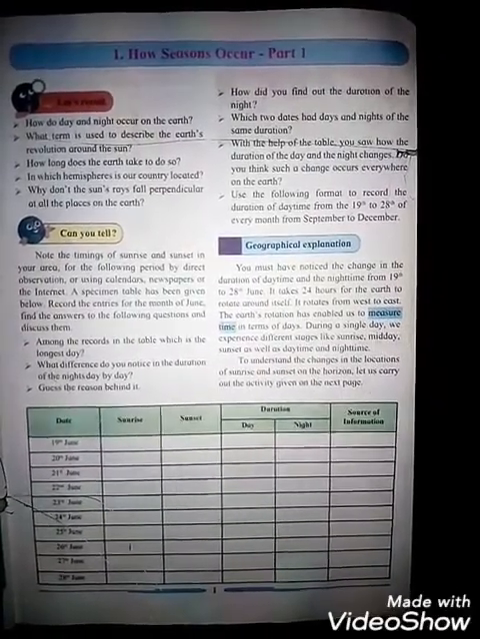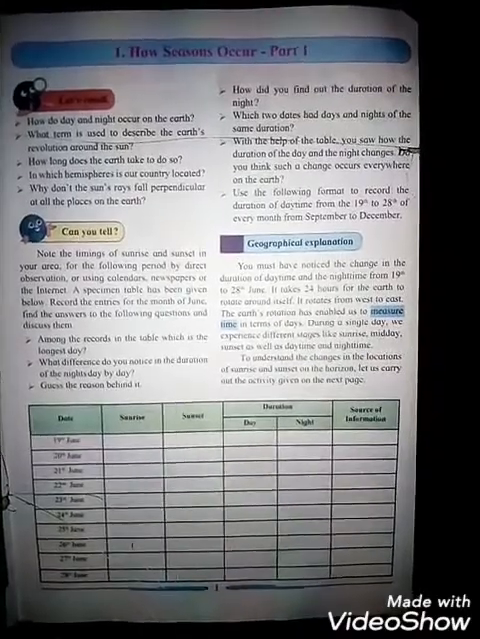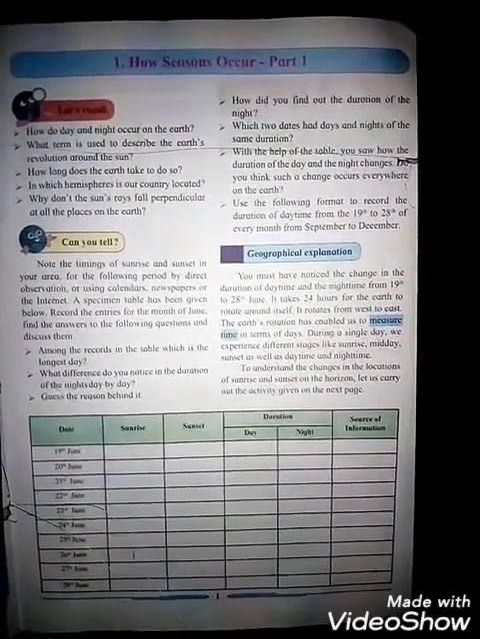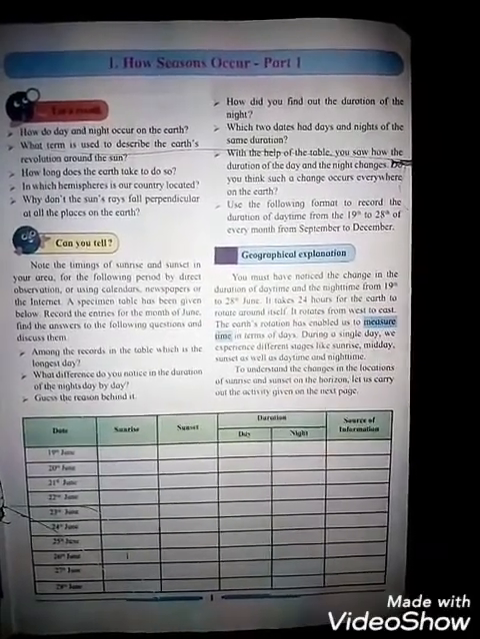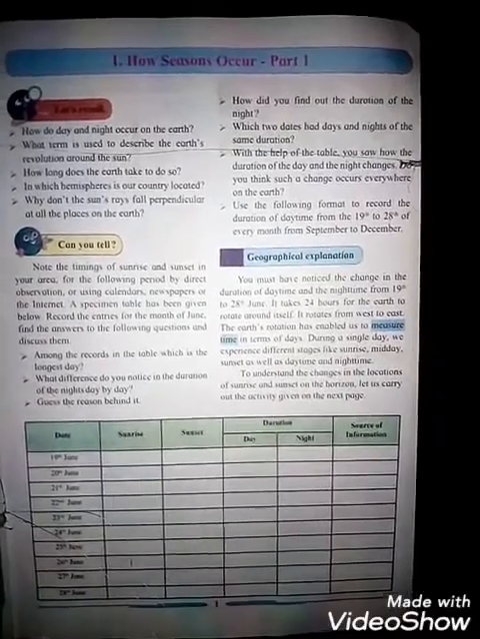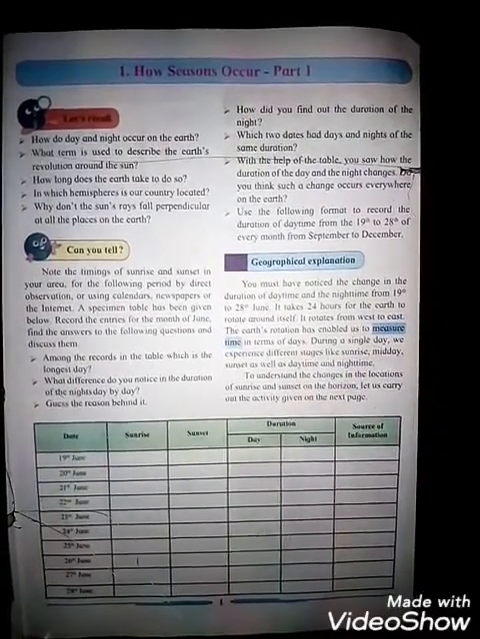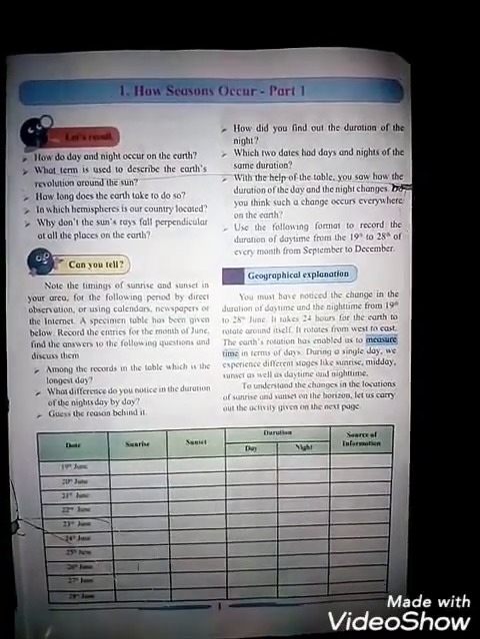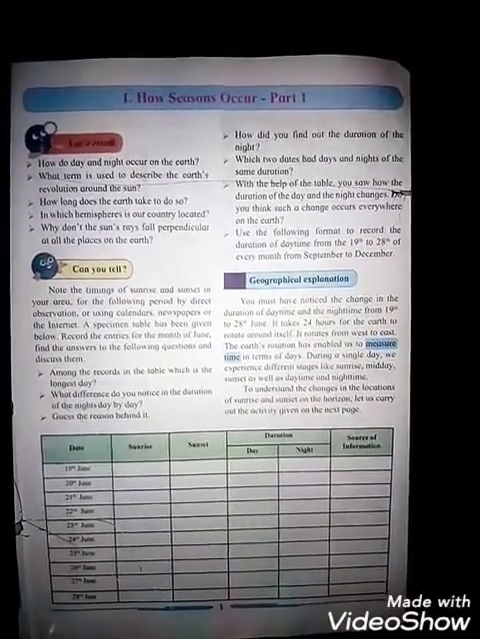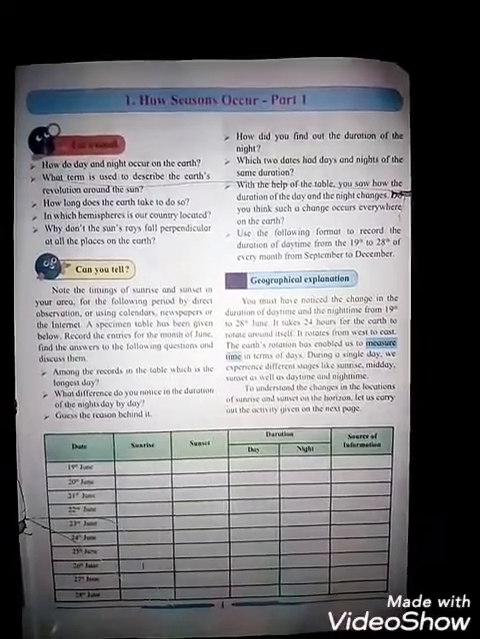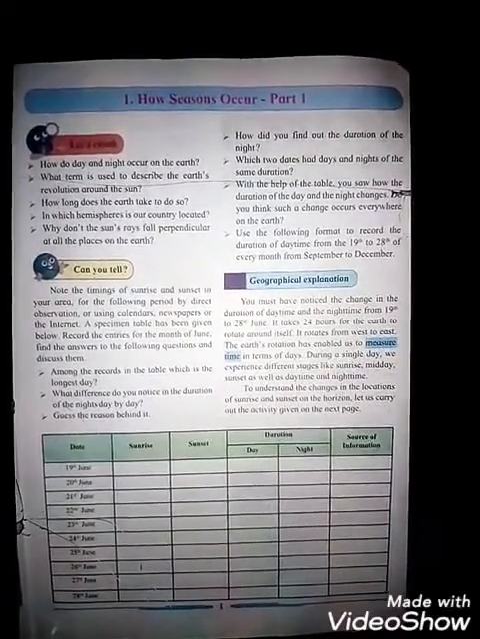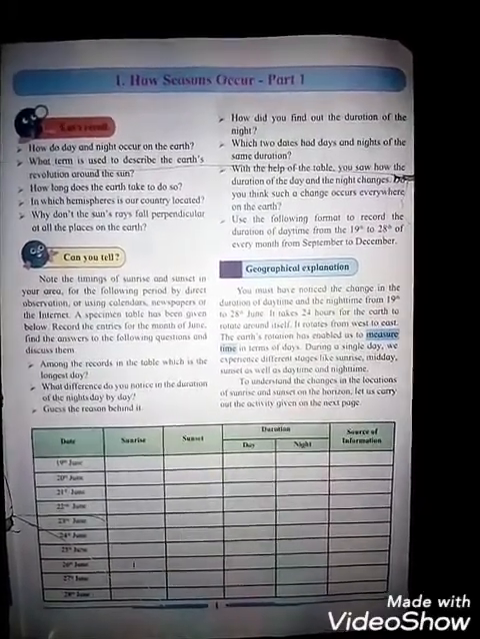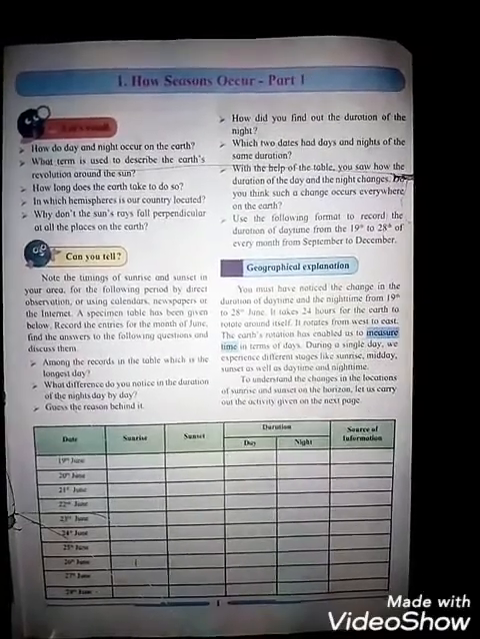What term is used to describe the earth's revolution around the sun? The earth's orbital motion is used to describe the earth's revolution around the sun. A year is 365 days long because that is about how long it takes for the earth to complete one full revolution around the sun. How long does the earth take to do so? The earth takes 365 and 1/4 days.